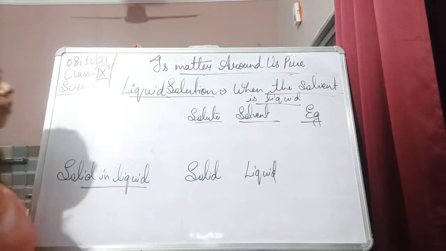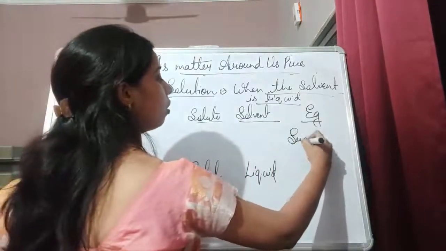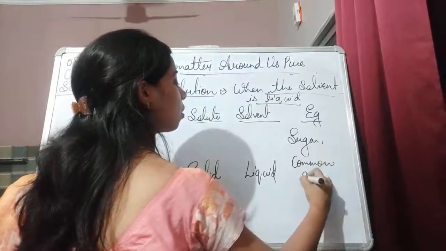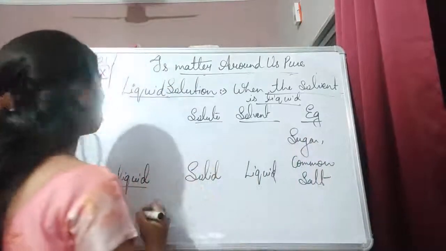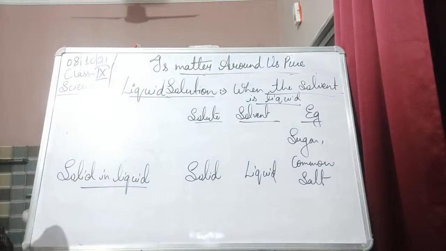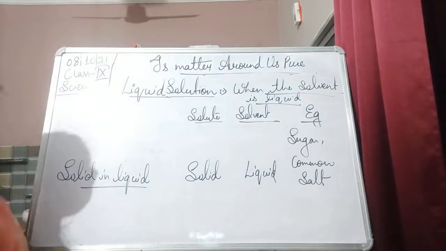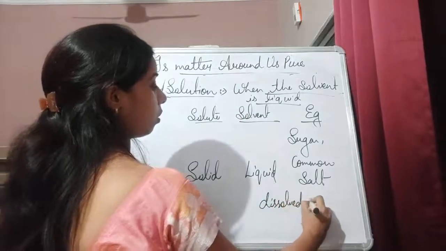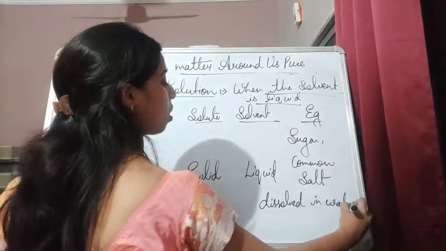What are the examples of that? Sugar or common salt dissolved in water.